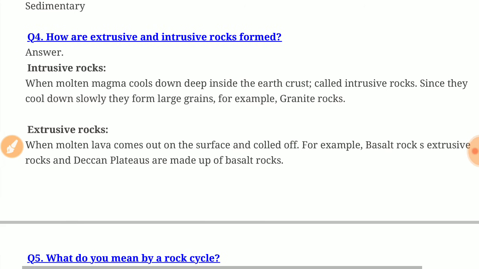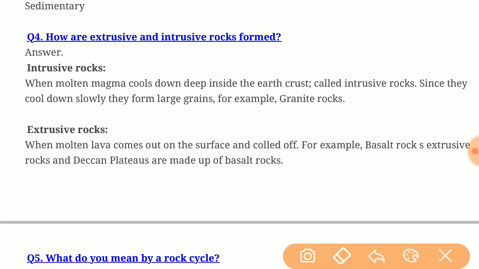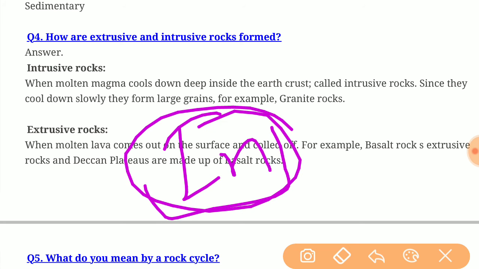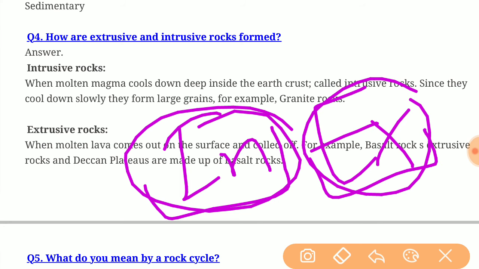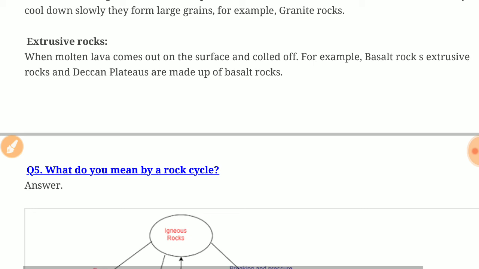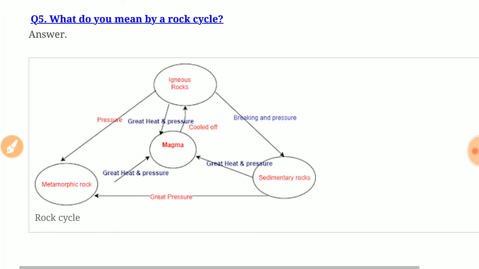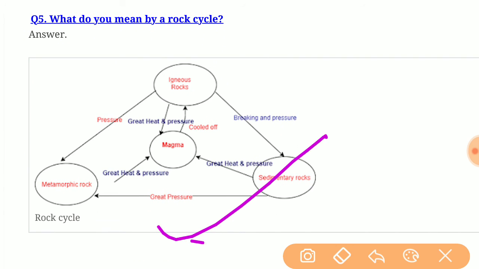How are extrusive and intrusive rocks formed? Intrusive means inside the earth, and extrusive means outside the earth. What do you mean by rock cycle? This is our rock cycle.